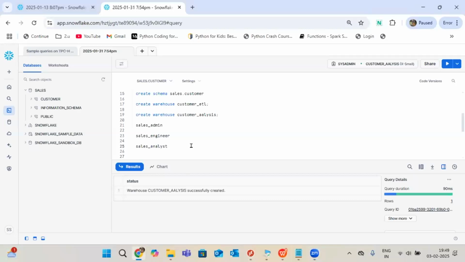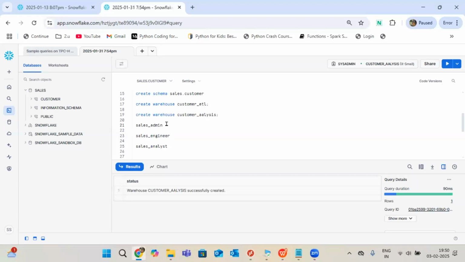Now my requirement is, I have three customized roles available. So each object I have to manage by using these roles only. Objects were all created by sysadmin, I agree. But in real time, as users, we won't get system defined roles. They will assign these roles only, and based on the roles, your access will be designed. If you get the analyst role, you get limited access. The engineer role gets a bit more than analyst. The admin role gets the maximum access. That's the way it goes.